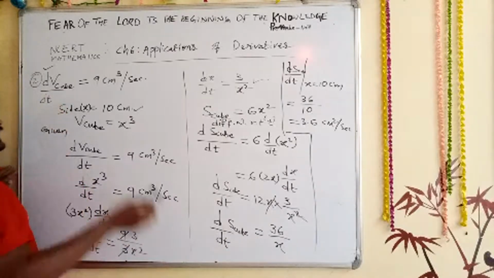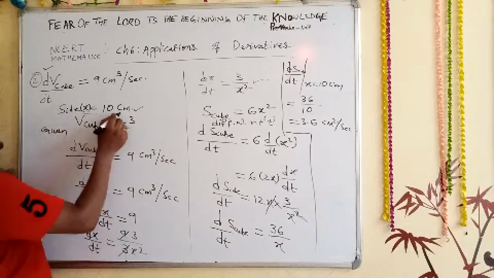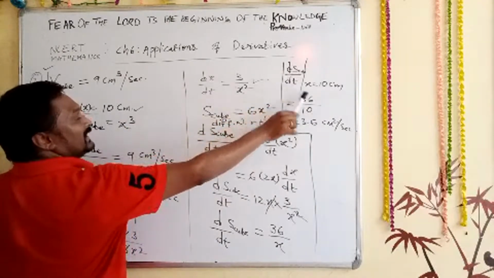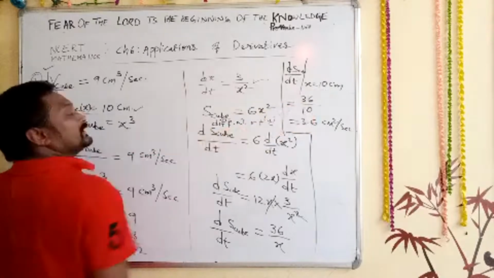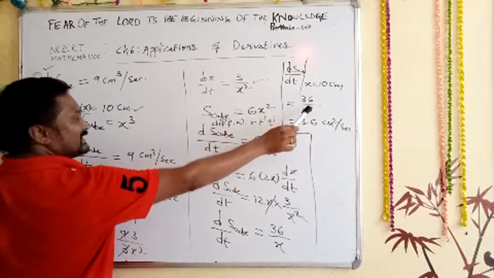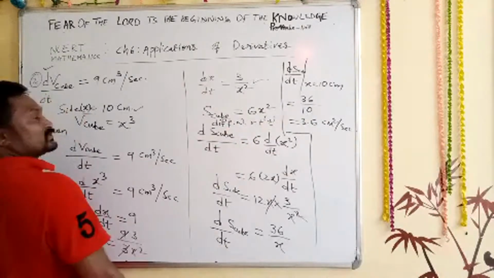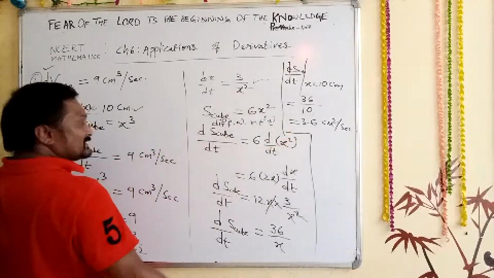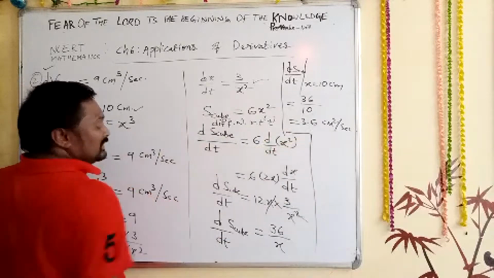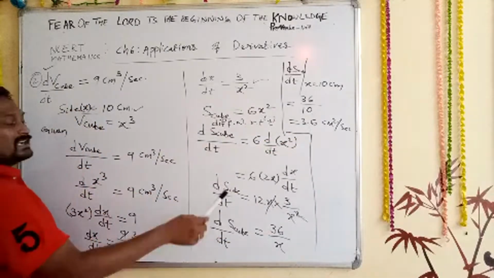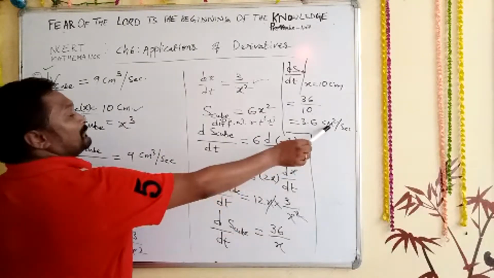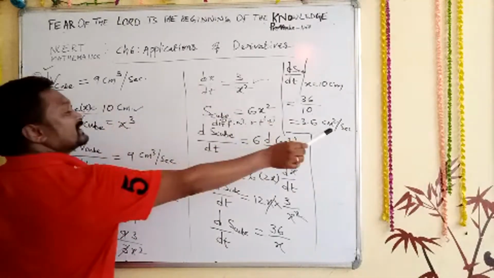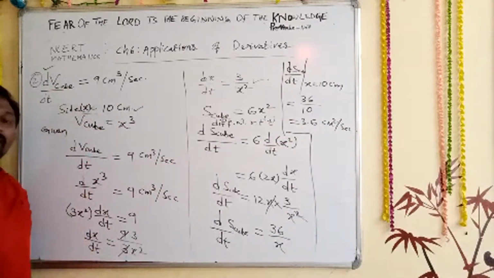But they said at x, our side, is equal to 10 centimeter. So now ds upon dt at x is equal to 10 centimeter is equal to 36 upon, wherever x is there, substitute 10. So 36 upon 10 means 3.6. It is centimeter square per second. Why centimeter square? Because it is area. Because of that reason centimeter square, but I want to find it per second, that's the reason per second. Clear now? Anyone having any doubt?